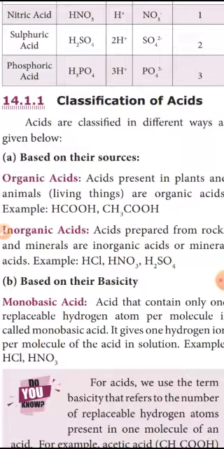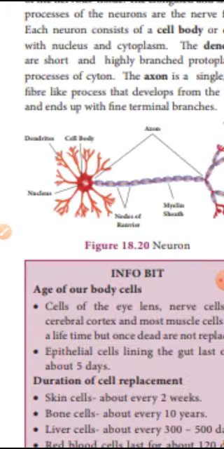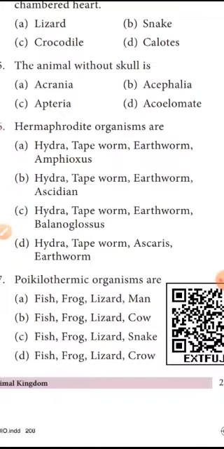The next classification is based on their basicity: monobasic acid, dibasic acid, tribasic acid. An acid containing only one replaceable hydrogen atom is a monobasic acid. An acid containing two replaceable hydrogen atoms is a dibasic acid. The next one is a tribasic acid, the acid which gives 3 hydrogen ions per molecule. Example H3PO4.